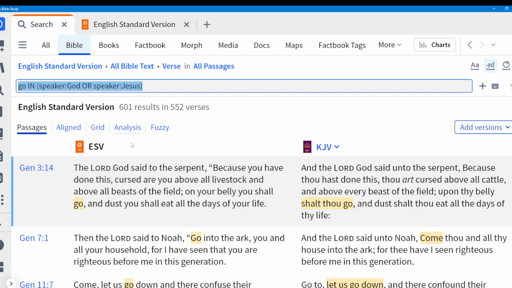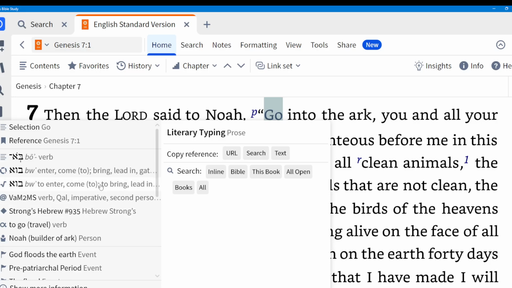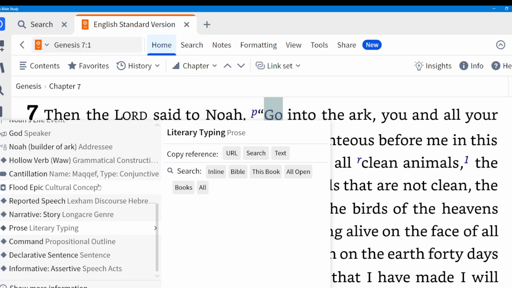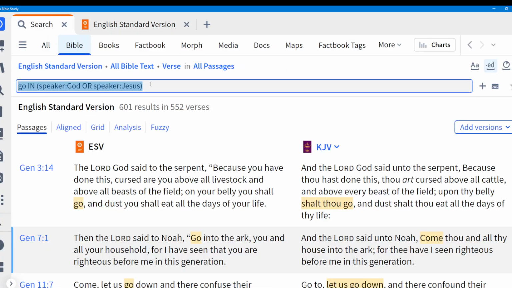So that makes me think, well, let me find one that is actually a command. I go to Genesis 7:1 and right click it here. And when I scroll down through all this tagging, it will show me that this is a command in the propositional outline. And so if I click this and I go to copy reference search, then it will copy into my clipboard this propositional outline command. How to search for all the commands in the Bible would be just that.